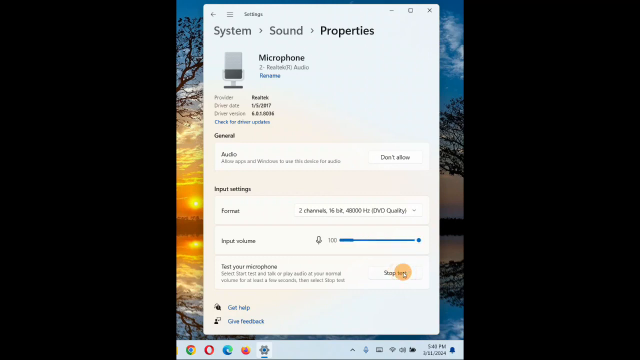Whatever I speak, it is fluctuating, it is taking. I can see 53% of the total volume. So the input volume was 2%. Now it is 53%. So the update has caused the problem. Rolling back the driver really worked for me. So one of these steps will help you. Now you will get the sound in your video after recording.